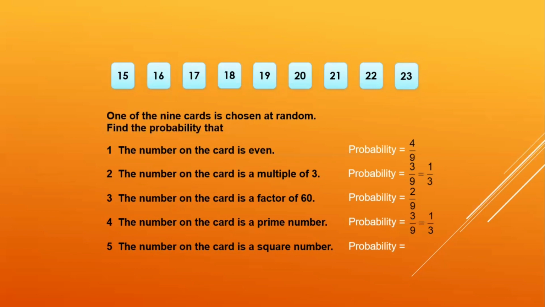A square number is a number which is obtained when it is multiplied by itself. Which is a square number? It's only 1 upon 16, so 1 upon 9. Got it?